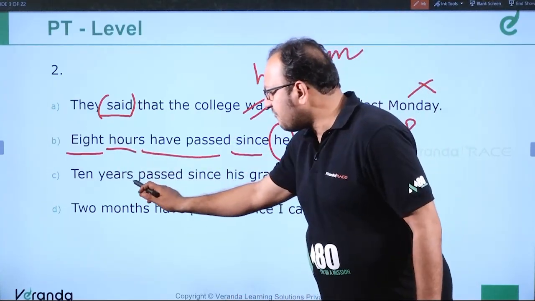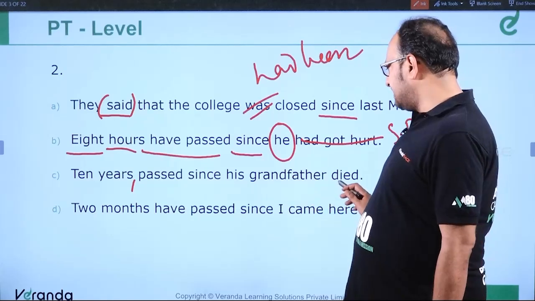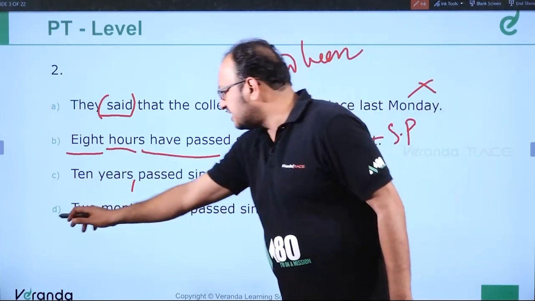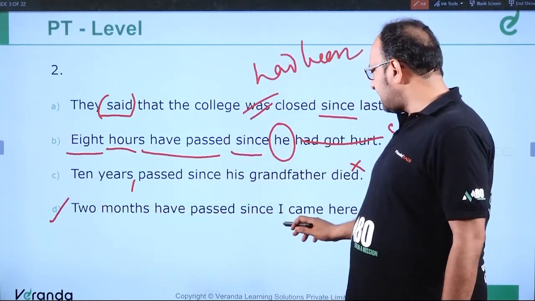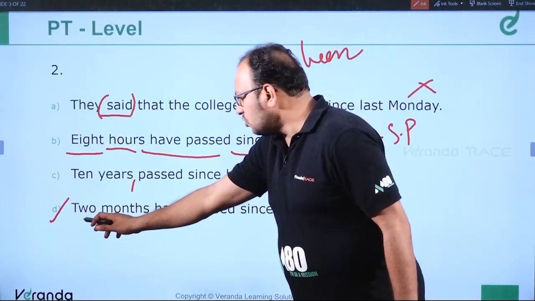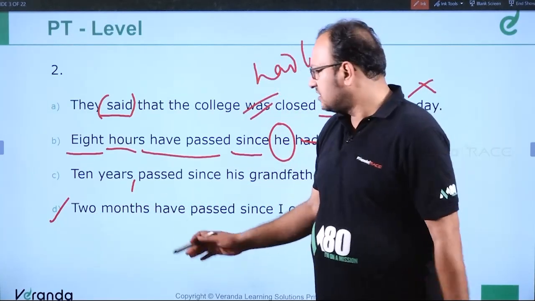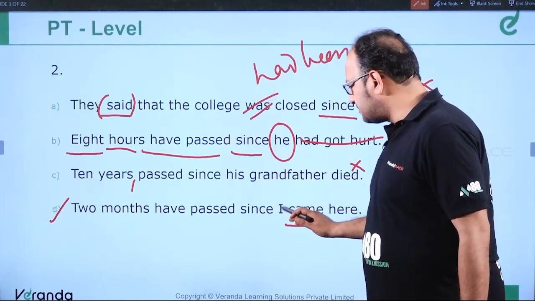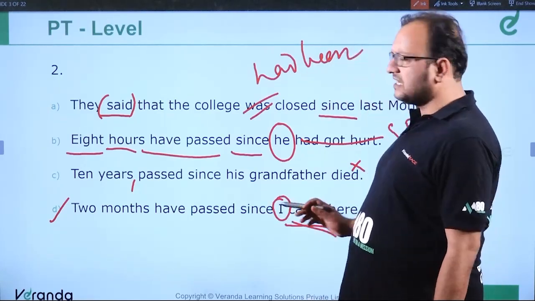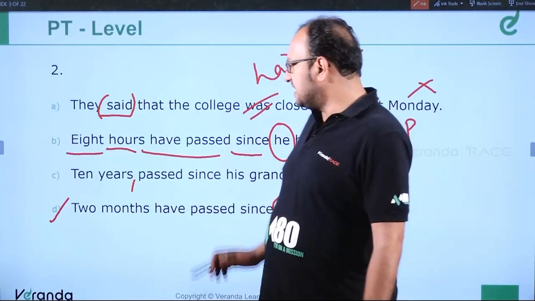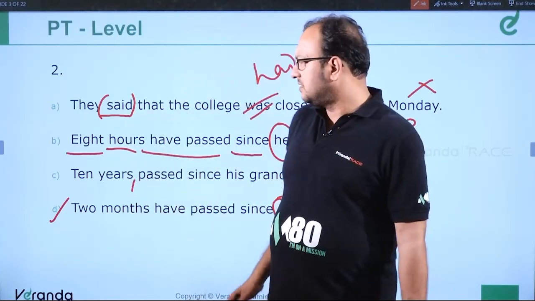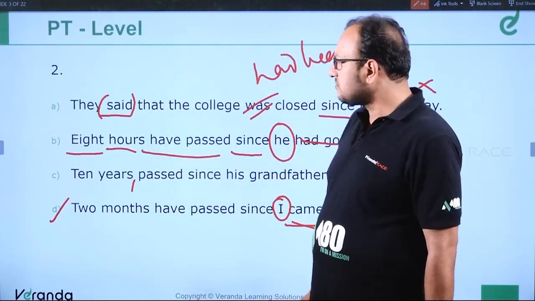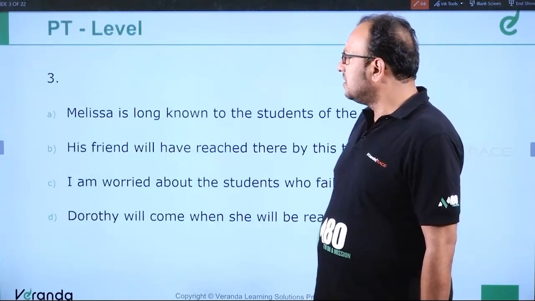Similarly, 10 years have passed since his grandfather died. So this is also incorrect. So the correct answer is this. 2 months have passed since I came here. So number 2, months, that duration, have passed plus since plus subject plus simple past. That is the correct answer. So answer should be D. 2 months have passed since I came here. This is a very easy question. Moving ahead to question number 3.